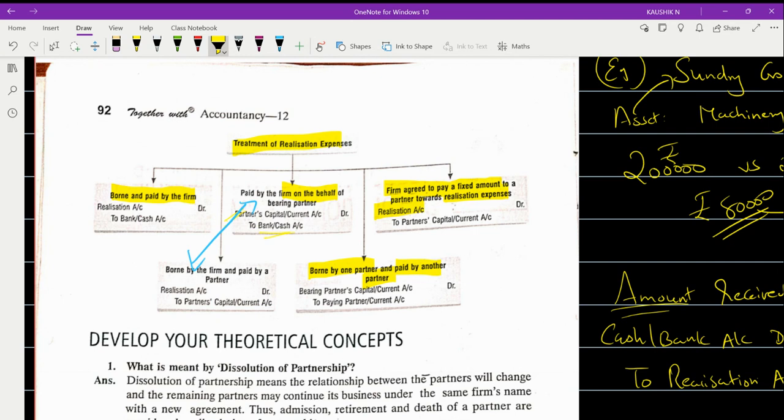Five. But in the textbook, you will see there are six. That means they have mentioned one particular case as no entry.